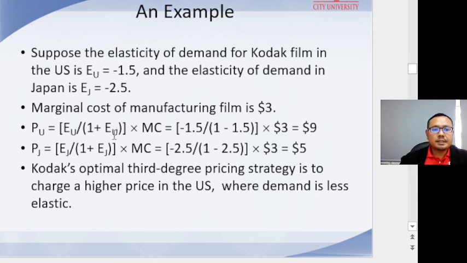Suppose the elasticity of demand for Kodak film in the US, EU, equals minus 1.5, and the elasticity of demand in Japan, EJ, equals minus 2.5. The marginal cost of manufacturing is $3.